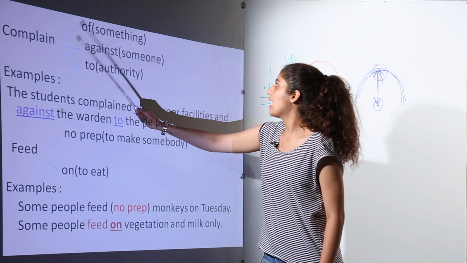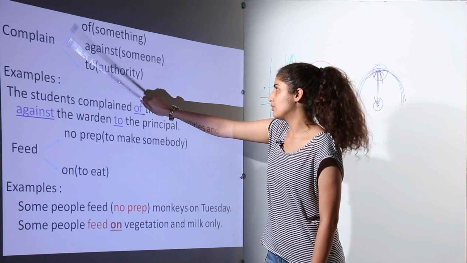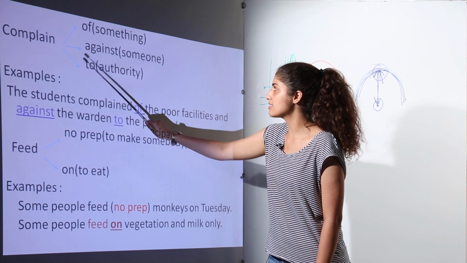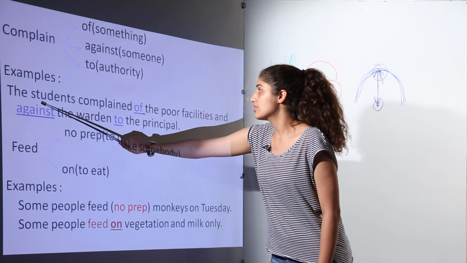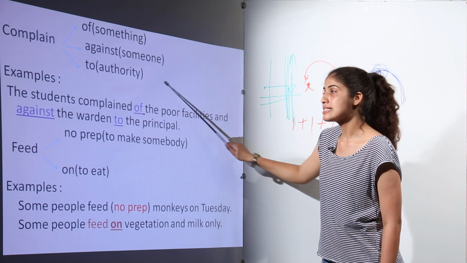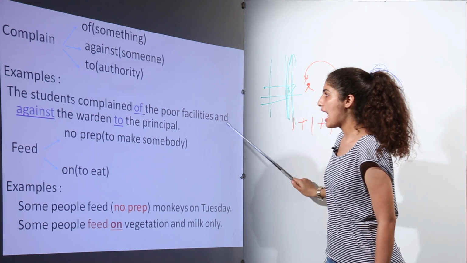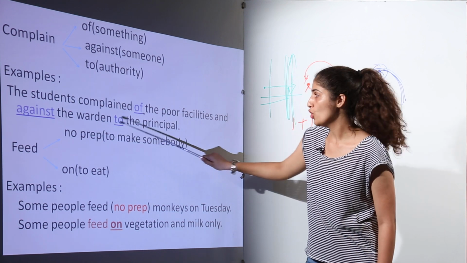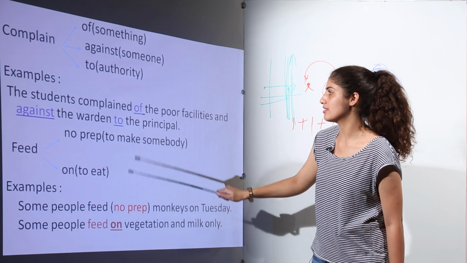Next is "complain". If it is used in reference to something, then it will take "of". If it is used in reference to someone, it will take "against". If it is used in reference to authority, it will take "to". For example, the students complain of the poor facilities. So they are complaining of something, and against the warden, against someone, to the authority. Therefore, we have clubbed all these in one sentence only.